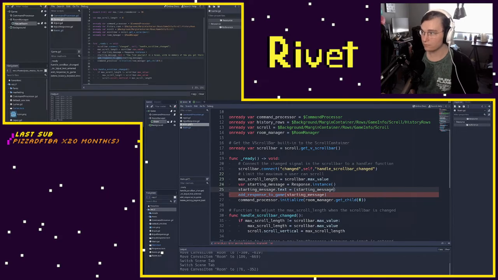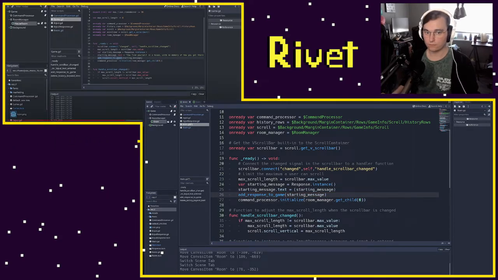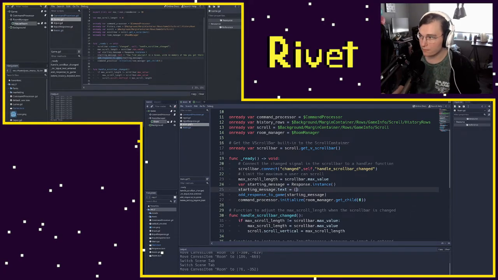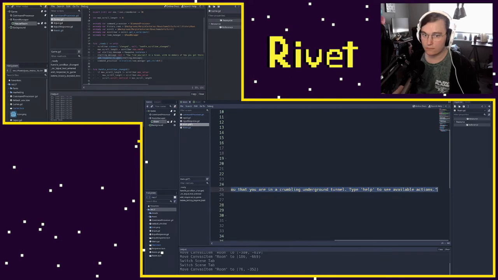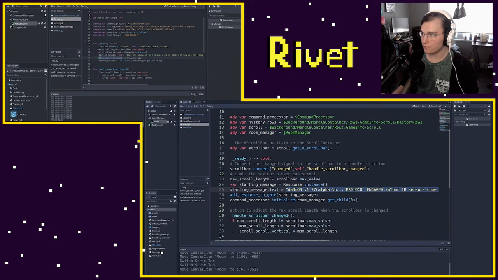And right now we really care about moving rooms, but there's a lot of things that are going to need to happen with that. It might be an item to respond and say, hey, the player picked up this item. Add response to game, starting message dot text. And so we want to provide an easy way for our command processor to tell our game that there's a new response that needs to be printed out.